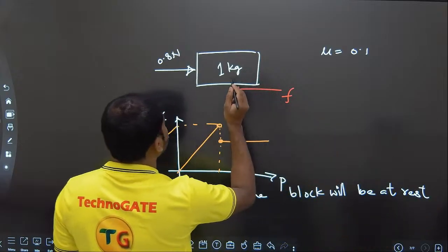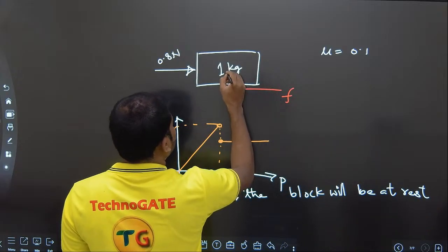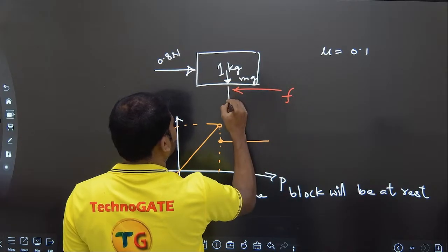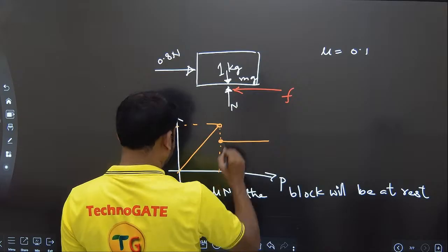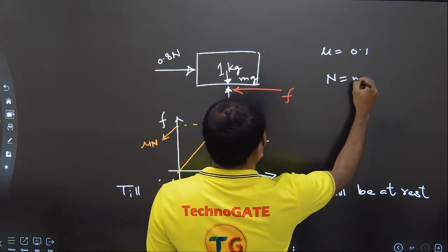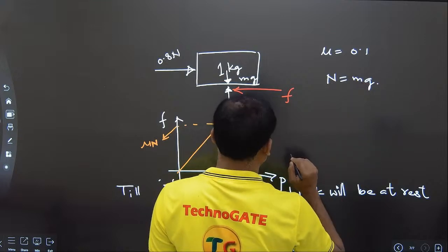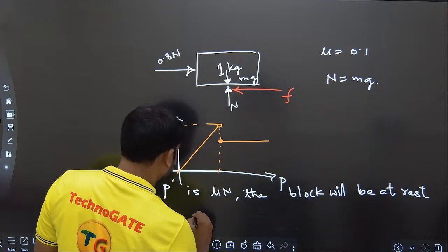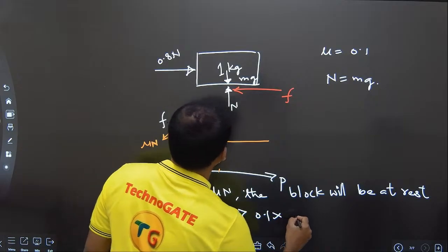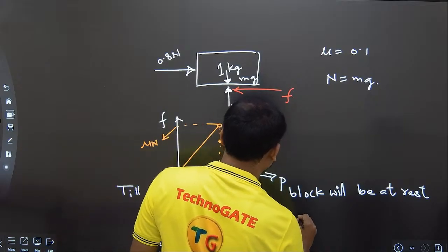So in this case, downward there is mg, and there will be the normal contact force N. So N is equal to mg. If you want mu into N, this is nothing but 0.1 into m, which is 1, into g.